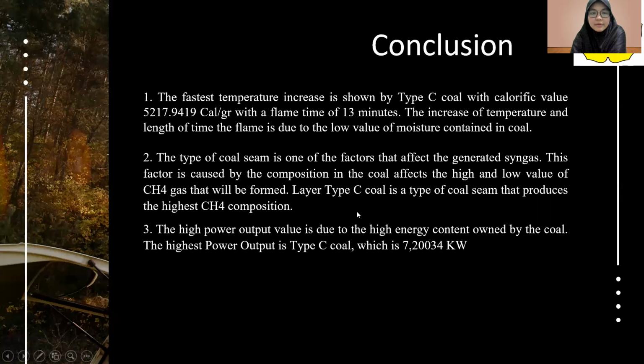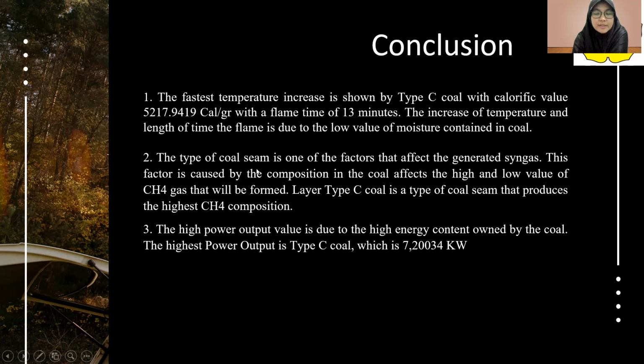kilowatt. So the conclusions are: the fastest temperature increase is shown by the type C coal with a calorific value of 5,217.9419 calories per gram with a flame time of 13 minutes. And the increase of temperature and flame duration is due to the low value of moisture contained in the coal.